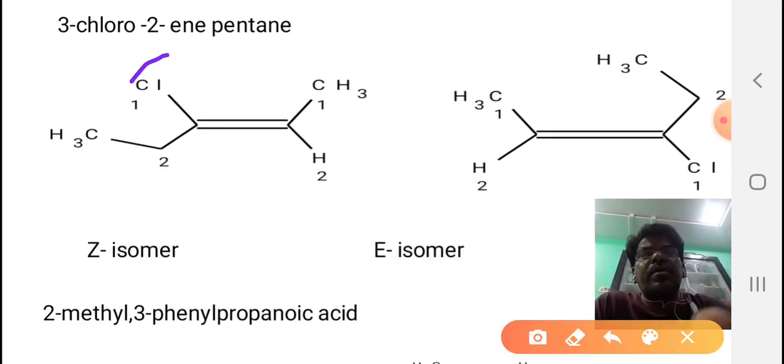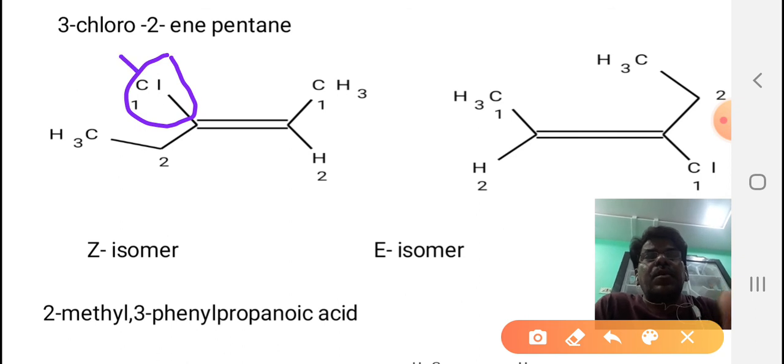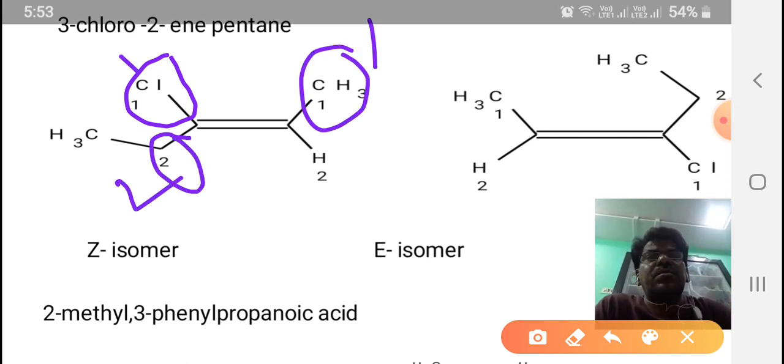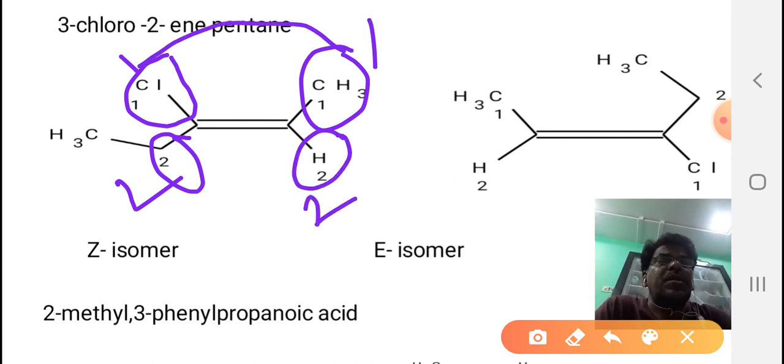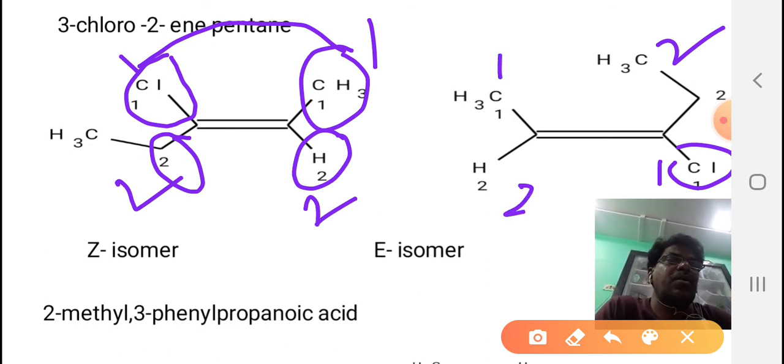This is 1, this is 2, this is 1, this is 2; the 1 and 1 are on the same side. In the other case I assigned 1, 2, 1, 2 as shown. These are on opposite sides, hence it is called E isomer.